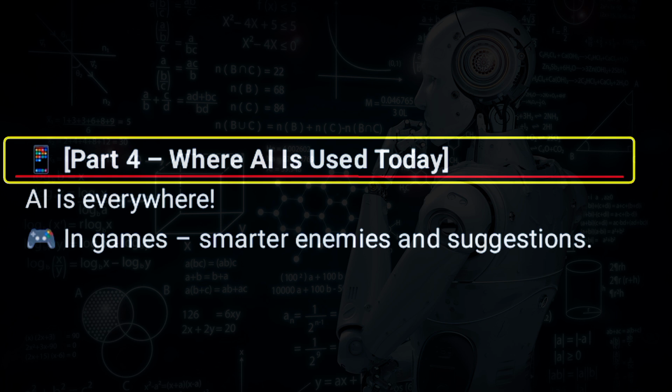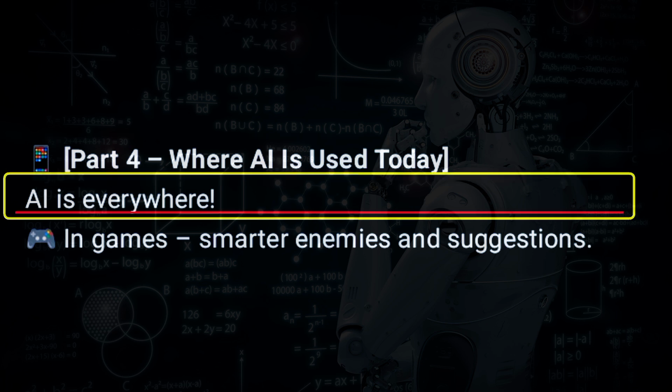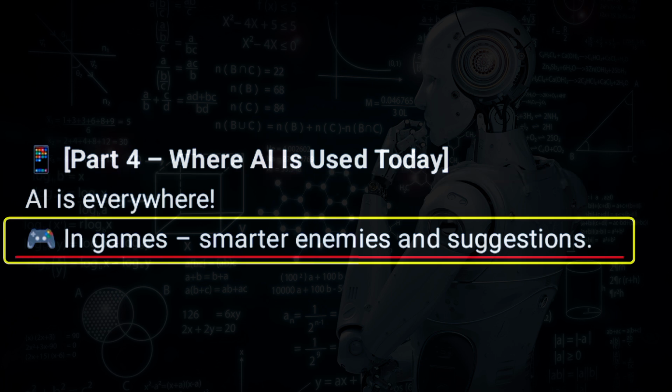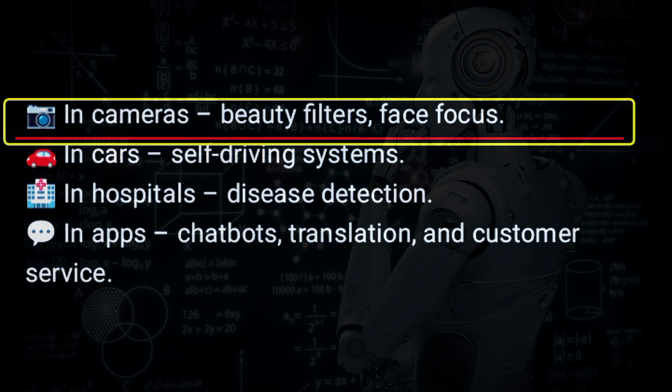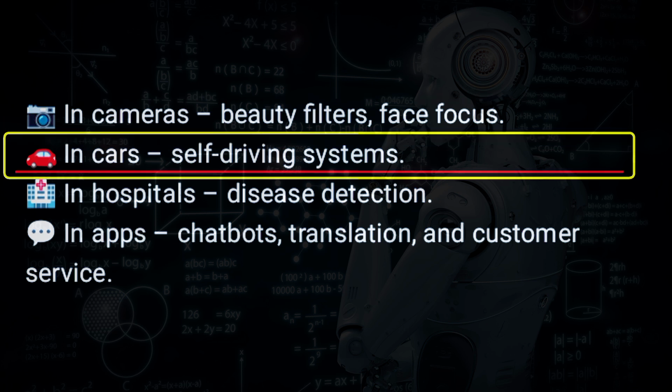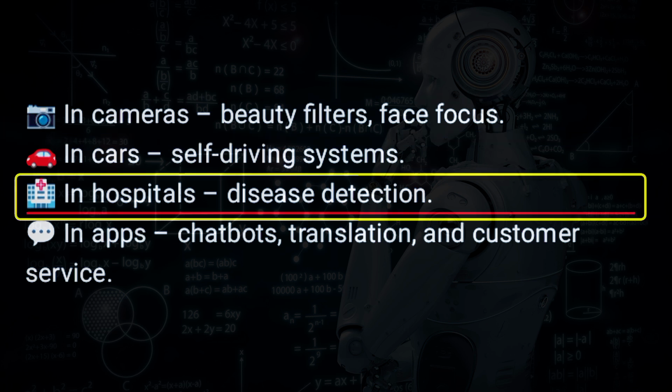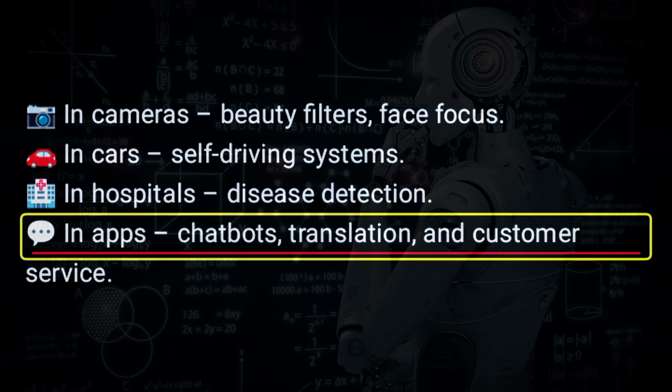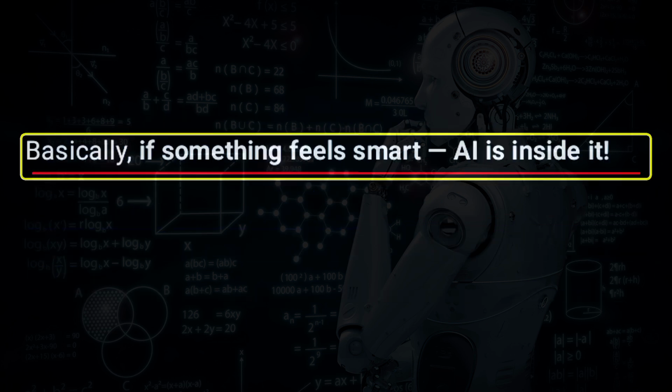Part 4. Where AI is used today. AI is everywhere: in games, smarter enemies and suggestions; in cameras, beauty filters, face focus; in cars, self-driving systems; in hospitals, disease detection; in apps, chatbots, translation, and customer service. Basically, if something feels smart, AI is inside it.